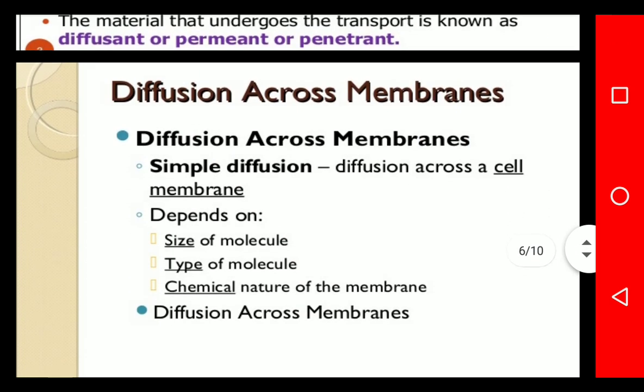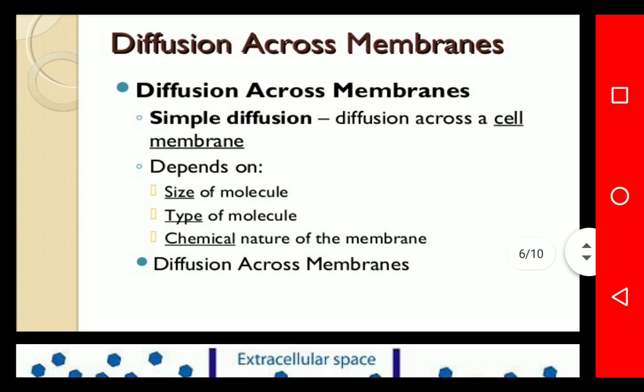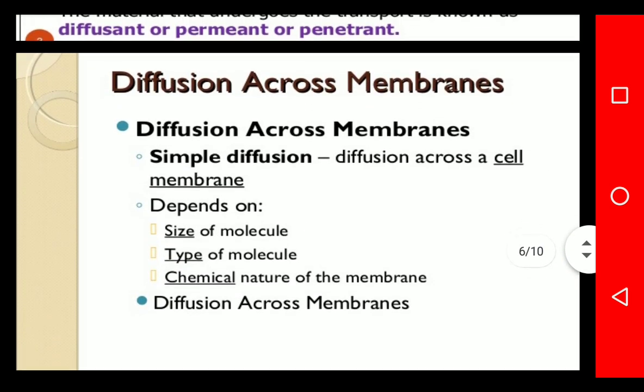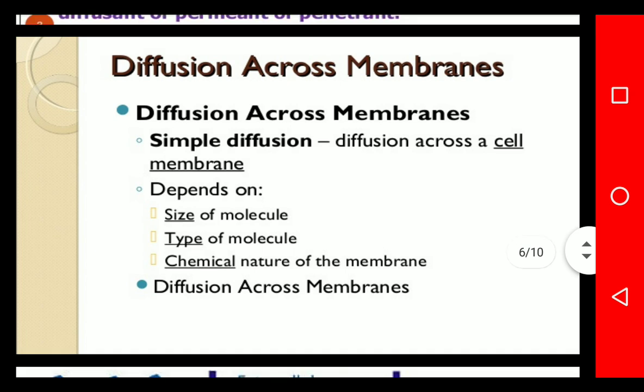Now, diffusion across a membrane. Diffusion is also divided into different types. That is simple diffusion. Simple diffusion is diffusion across a cell membrane, depending on the size of the molecule, large molecule or small molecule.